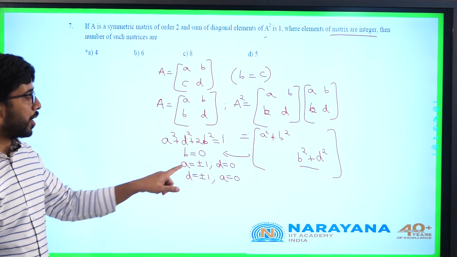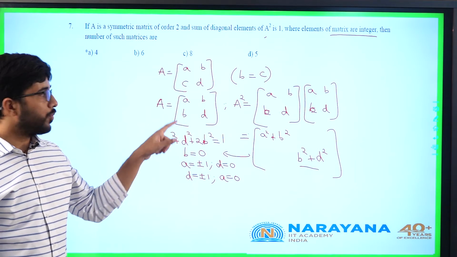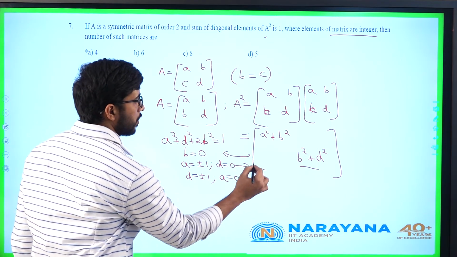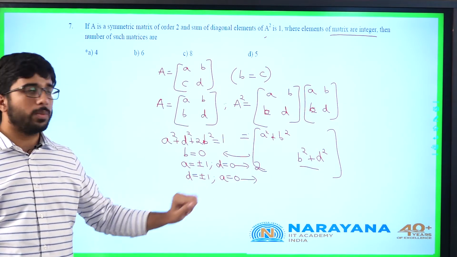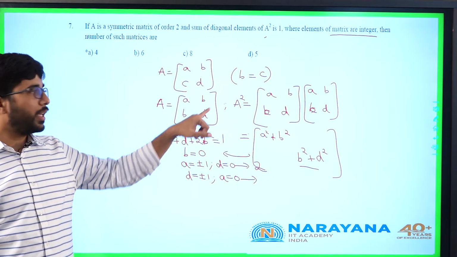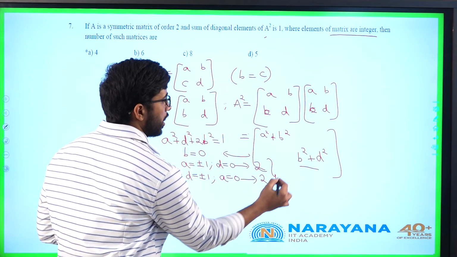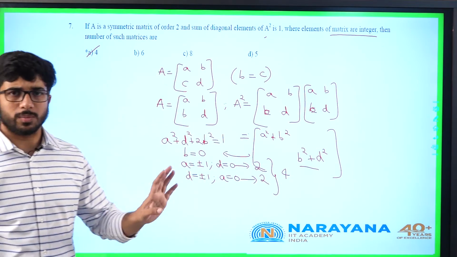So how many cases am I getting here? b and c, this b and b must be 0. If a is plus or minus 1, d is 0. There I will get 2 matrices. And here if d is plus or minus 1, b is 0, a will be 0. So there are 2 ways to fill d and the rest has 1 way, 2 ways. So in total it will be 4 ways. Easy question based on matrices.